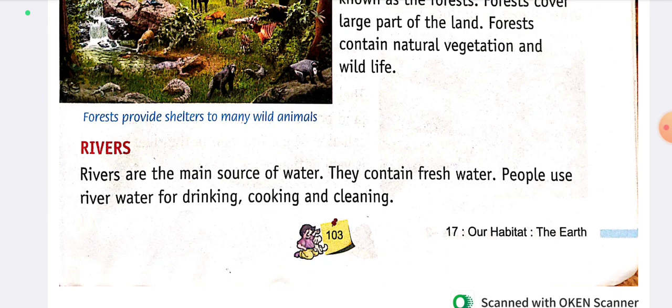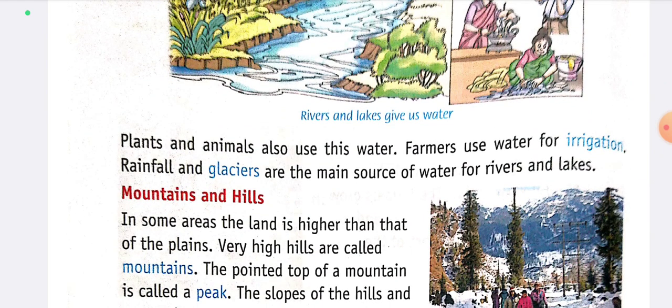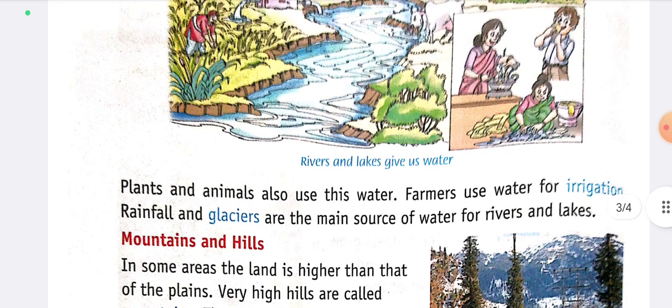Rivers. Rivers are the main source of water. They contain fresh water. People use river water for drinking, cooking, and cleaning. Plants and animals also use this water. Farmers use water for irrigation. Rainfall or glaciers are the main source of water for rivers and lakes.